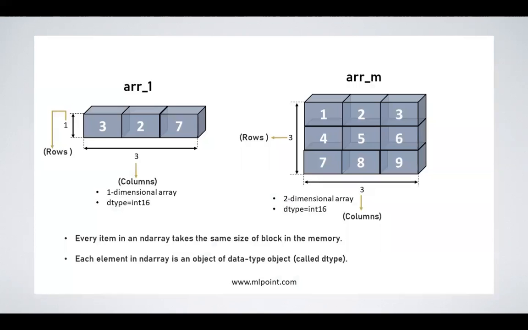And the second one has 3 rows and 3 columns. That's all you need. You need 3 rows and 3 columns, and you are good to go. So this is called a two-dimensional array because you are using rows and columns. You can represent the data in either a one-dimensional array or a two-dimensional array.